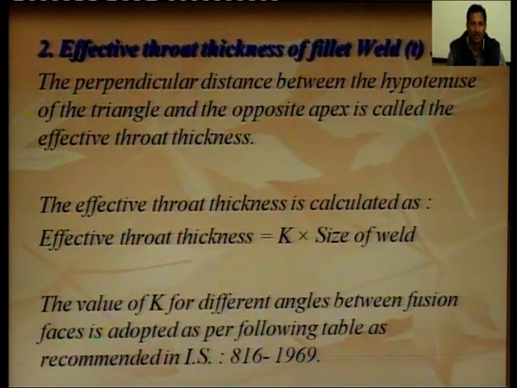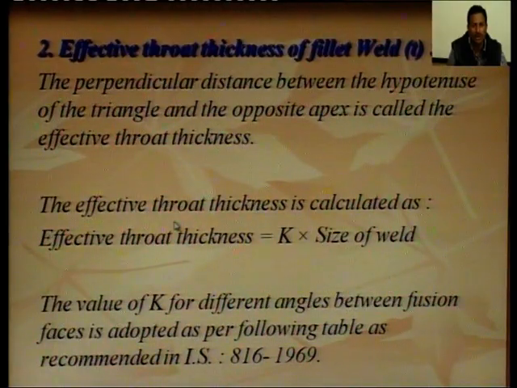Effective throat thickness. The perpendicular distance between the hypotenuse of the triangle and the opposite apex is called the effective throat thickness. So, the normal distance from the root of the weld to the line joining its toes is known as effective throat thickness. It is denoted by small t.